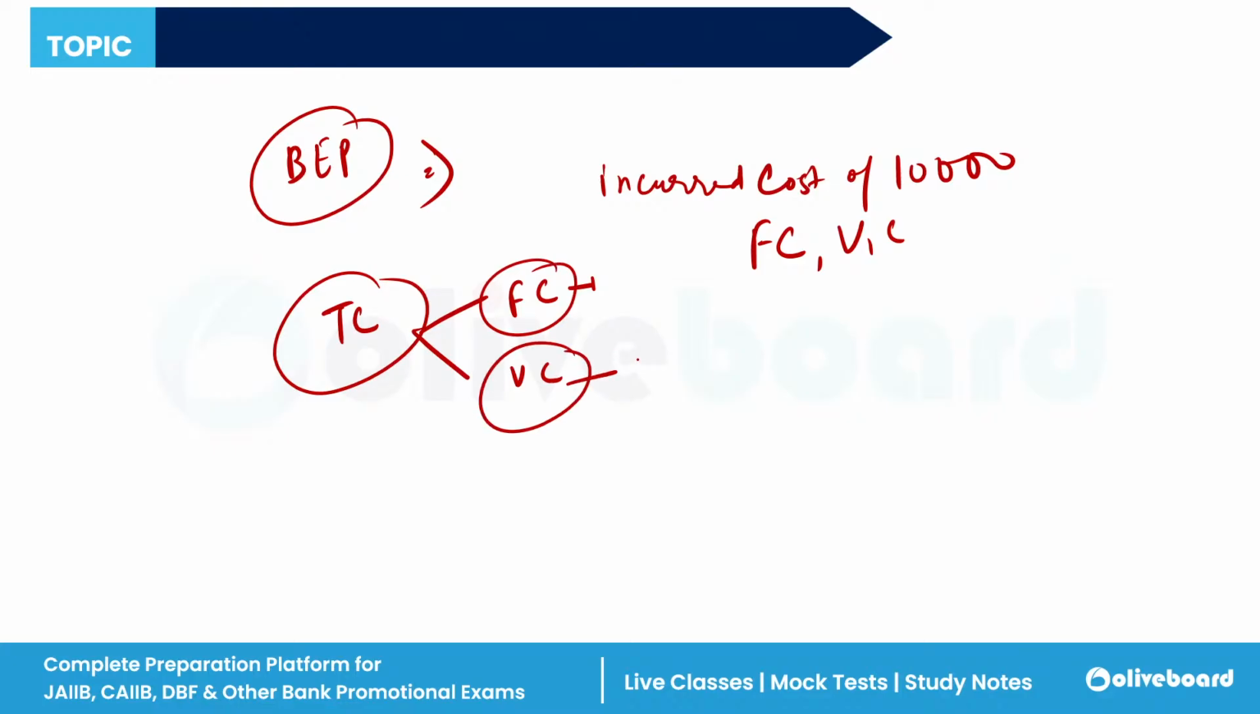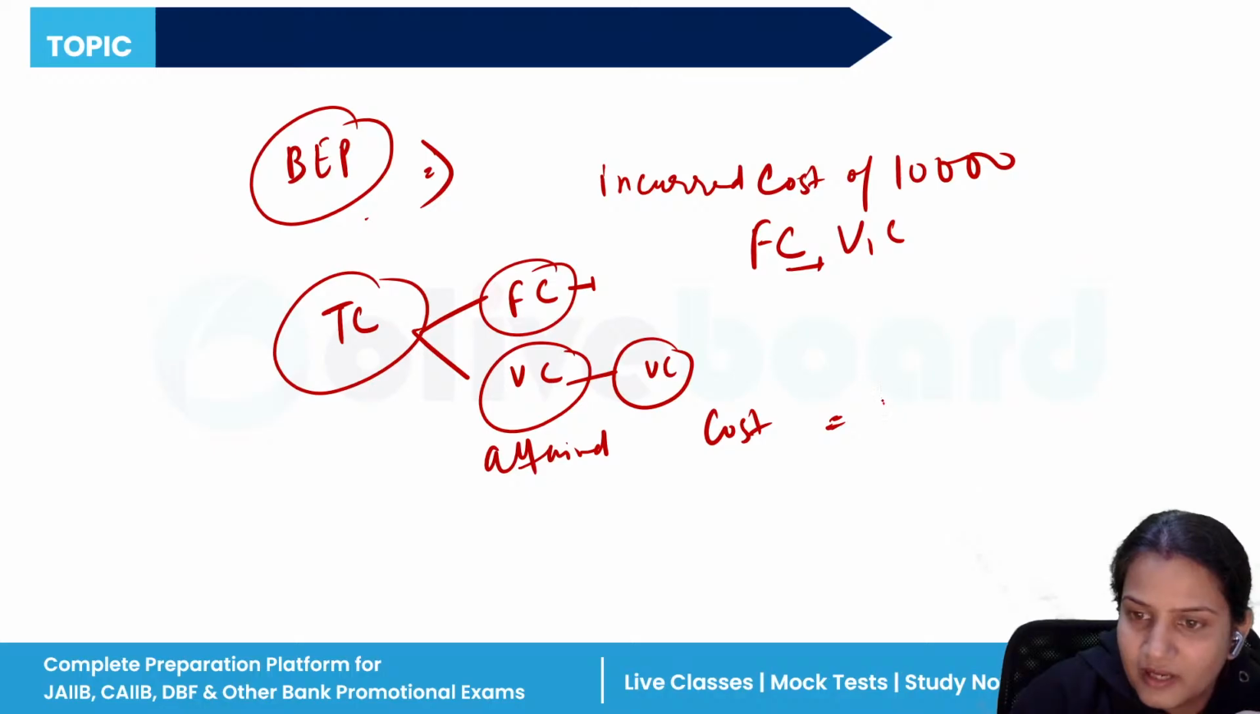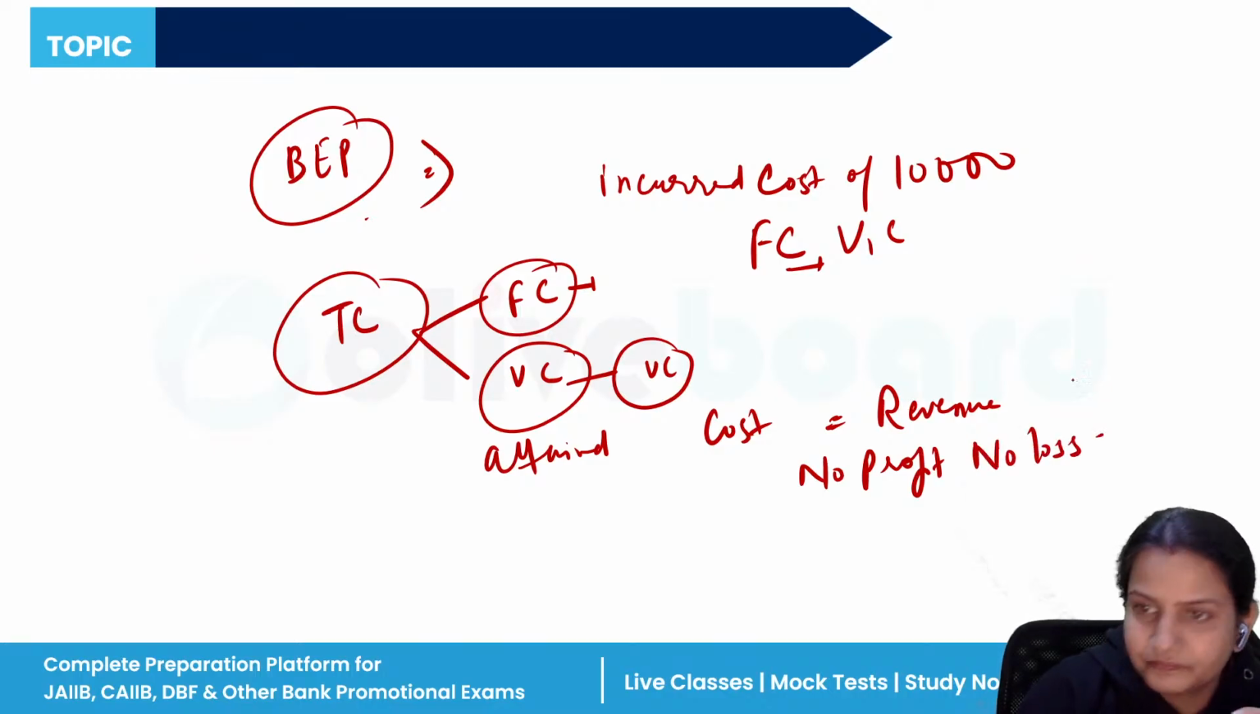And variable cost is what? It means that the cost changes when the level of the output changes. That is variable cost. So with fixed and variable cost, break even point means that a company has attained a position where the cost is equal to the revenue they have earned. It means there comes a situation when the company has no profit, no loss. Say the company has done sales of, let's take an example, 5,000.